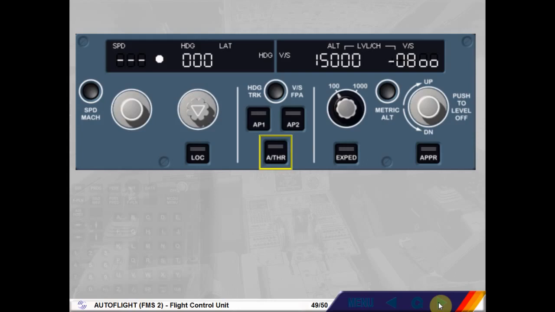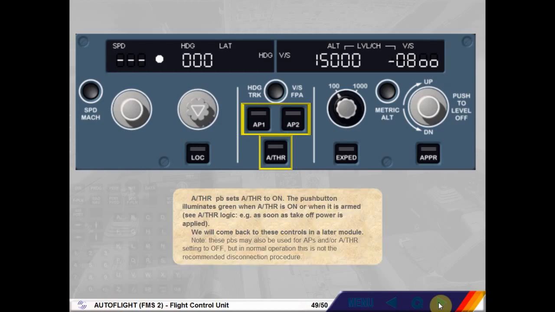The Auto Thrust push button sets Auto Thrust to on. The push button illuminates green when Auto Thrust is on or when it is armed. See Auto Thrust logic, e.g. as soon as takeoff power is applied. We will come back to these controls in a later module. Note: these push buttons may also be used for APs and/or auto thrust setting to off, but in normal operation this is not the recommended disconnection procedure.